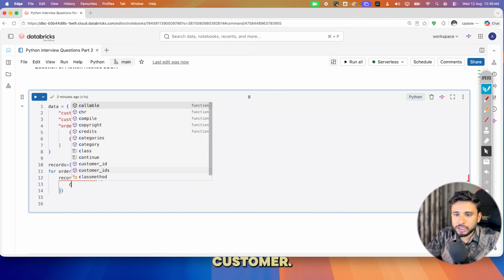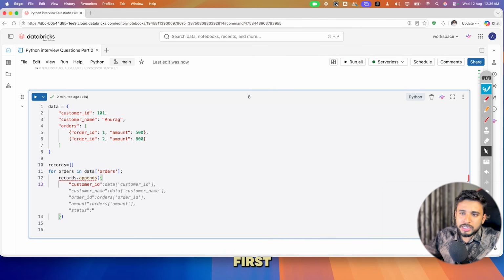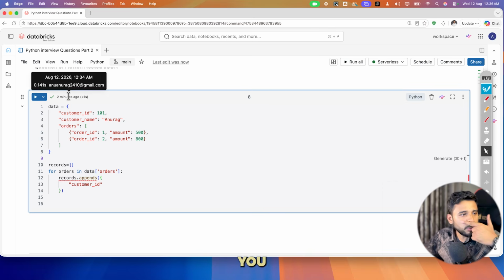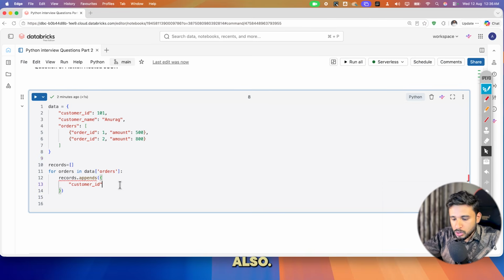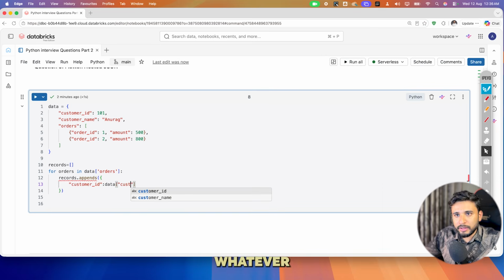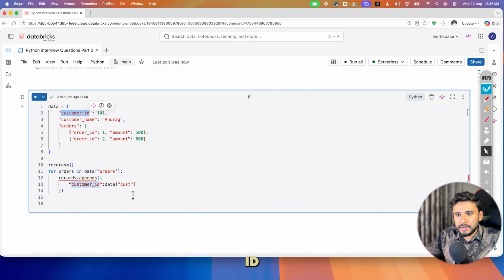First, I'll create the customer ID. First one is my customer ID, and how I'll extract this, data dot. You can extract it via data dot also, or you can say data of, whatever key is there. So as of now we have customer ID, so we'll print this.